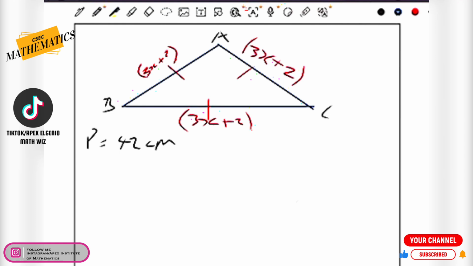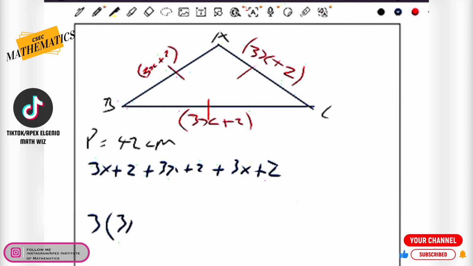So I can do one of two things. I can take the simpler route, which is 3x plus 2 plus 3x plus 2 plus 3x plus 2. That's kind of redundant, because if our algebra skills are up to par, all we had to do was say 3 open bracket 3x plus 2, and that's equal to 42. We could simply write a very simple equation like that and use our algebra skills.